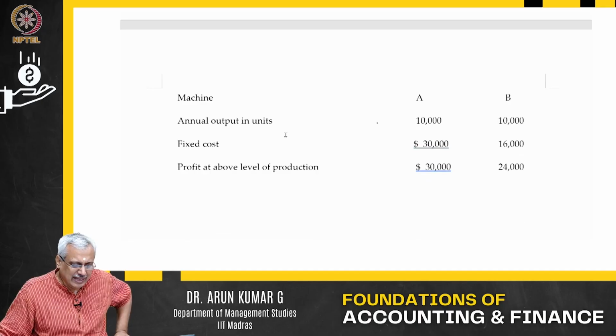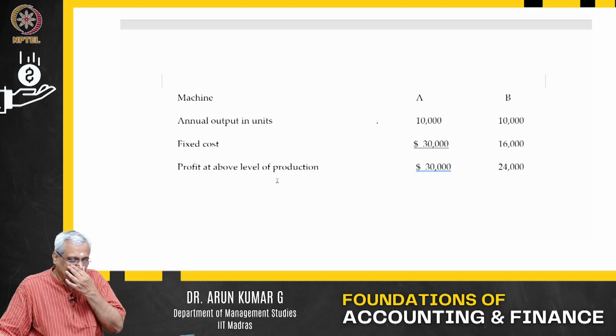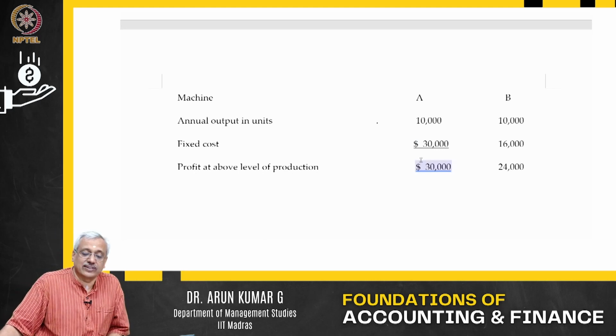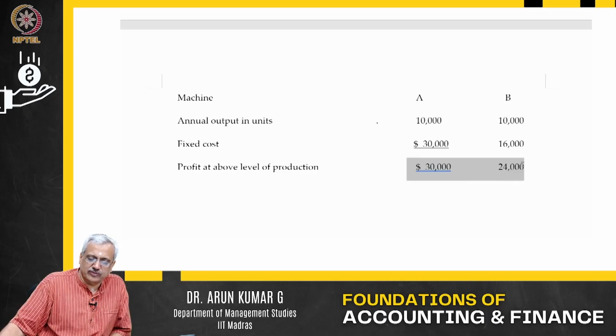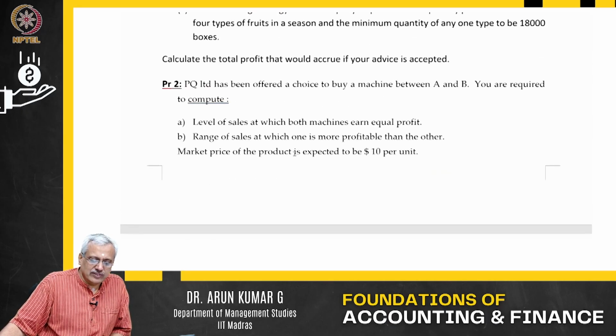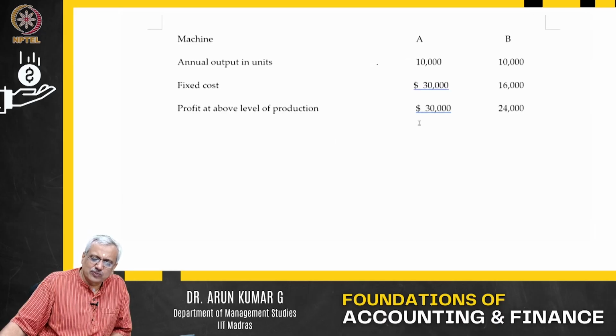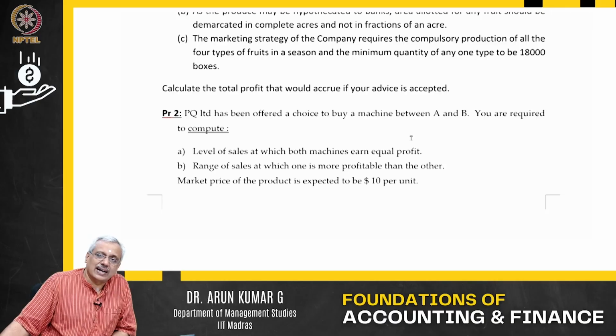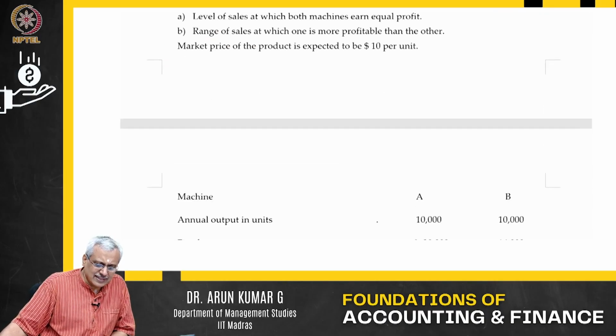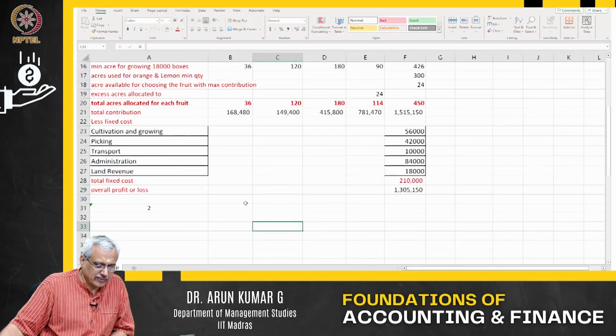My machines are A and B. The annual output is expected to be 10,000 units for both. Fixed cost is going to be 30 and 16. Profit at the above level of production, that is, the production of 10,000 units, is going to be 30 and 24. Now what is the question? The question is, what is the level of sale at which both will earn the same profit, and the range of sale where one is going to be more profitable than the other. Let us try and see if we can solve it here.